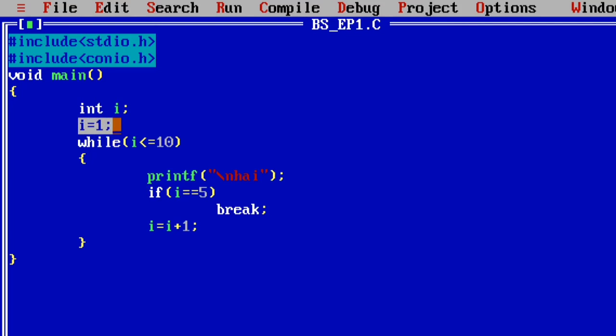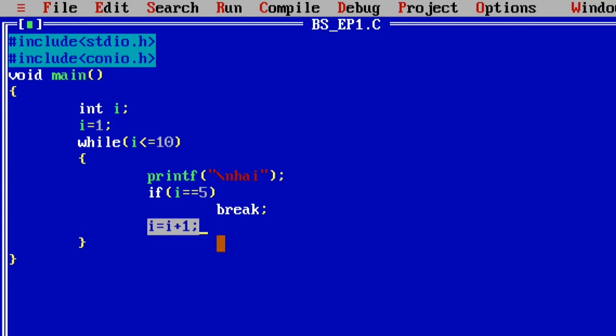I is assigned 1, meaning the I variable's initialization value is now 1. The condition is I is less than or equal to 10.